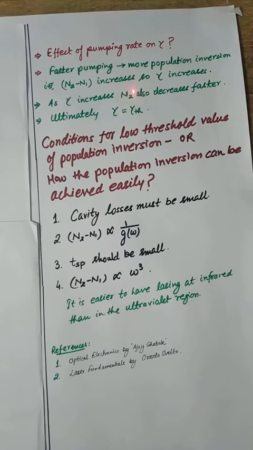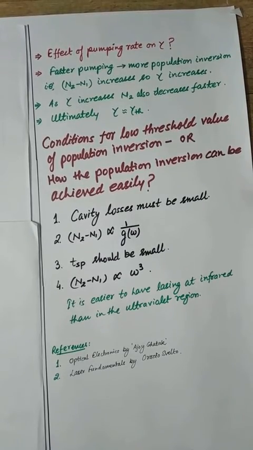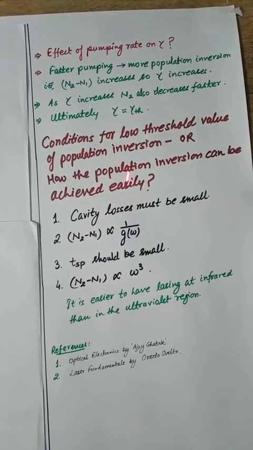So, ultimately this excess population N2 over N1 will come down to the threshold value again. So, there is no effect of pumping rate, and gamma for sustained oscillation becomes again comparable with the gamma threshold.